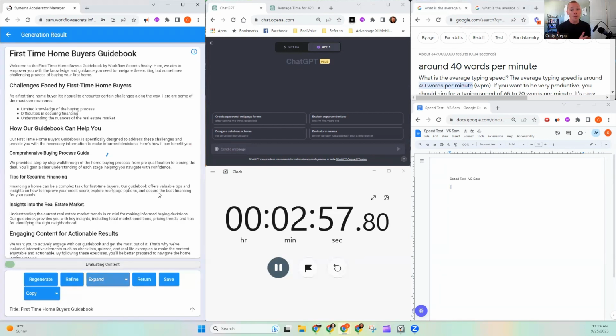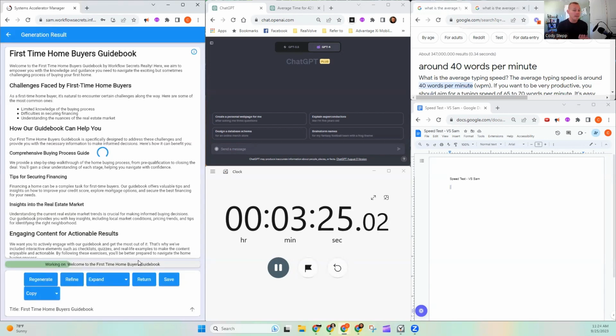Now, you'll see the loading screen is right here. At the bottom, I have an evaluation bar. So what Sam is doing, he's actually reviewing all of these different sections and subsections. He's looking at the content. He's trying to apply his own understanding. And then he's looking at specifically you as a real estate agent, how you would write this, how you would apply this, what you should know as the expert in that field of real estate. And that's what he's doing to create this.